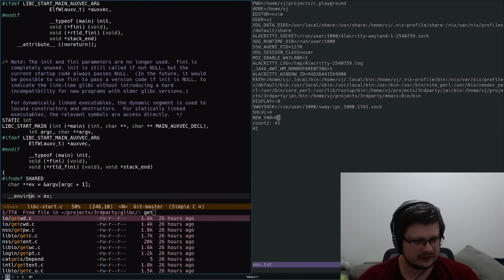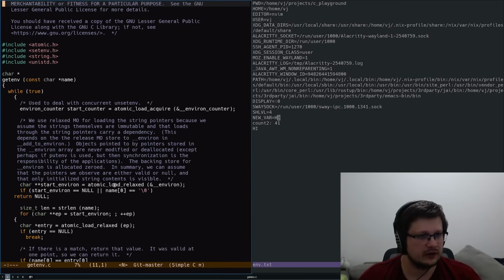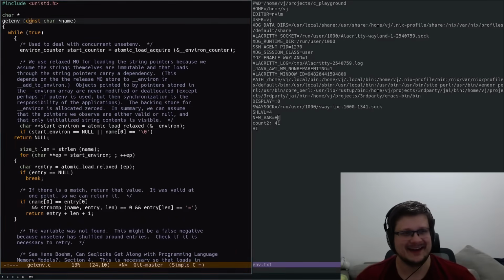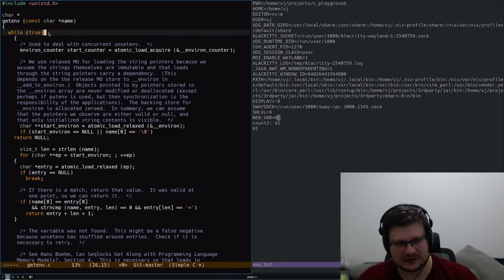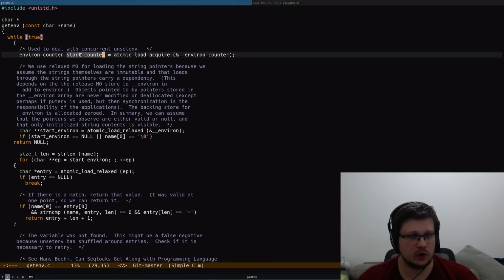Let's find getenv.c. So there, yeah, there you go. And let's look at getenv here. And it actually starts with an infinite loop, how scary. And then, let me actually, I guess, expand Emacs. It loads some kind of a start counter from environ counter.